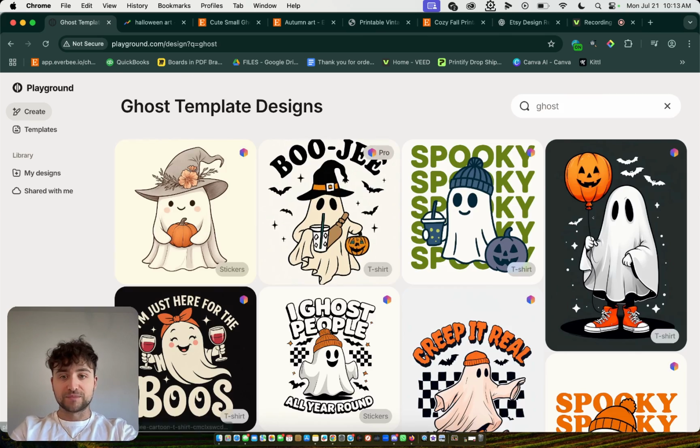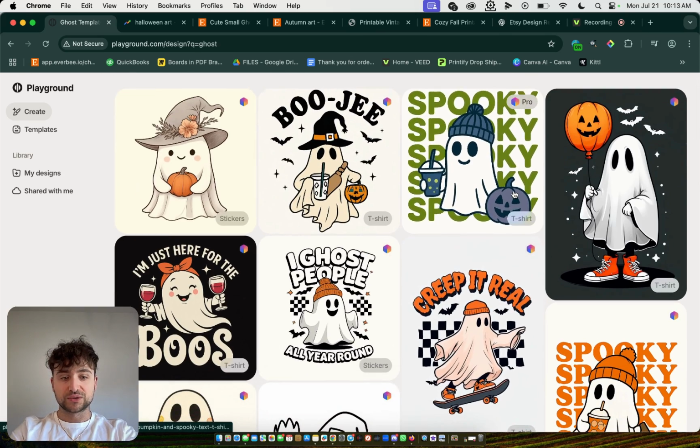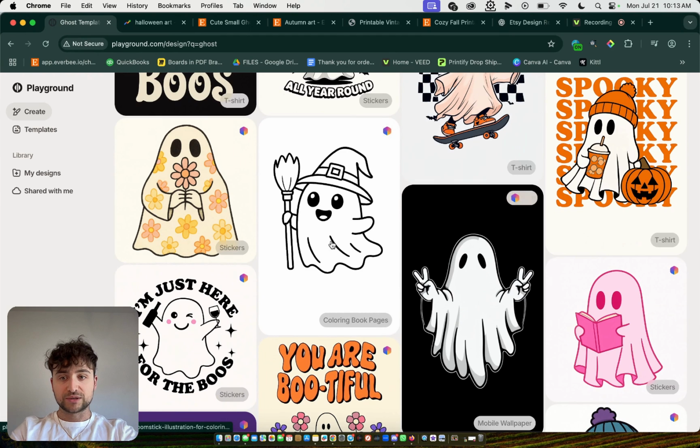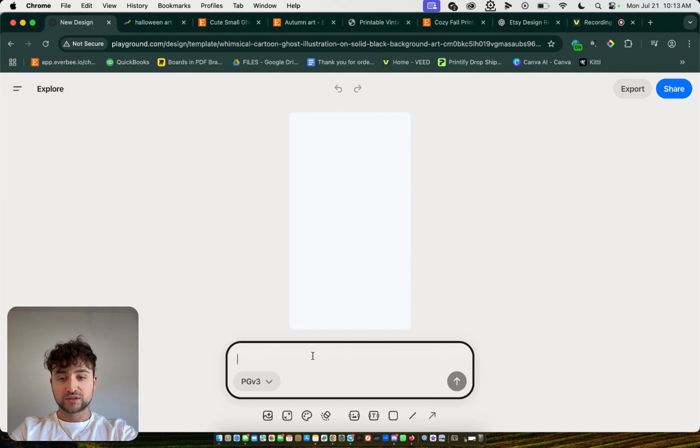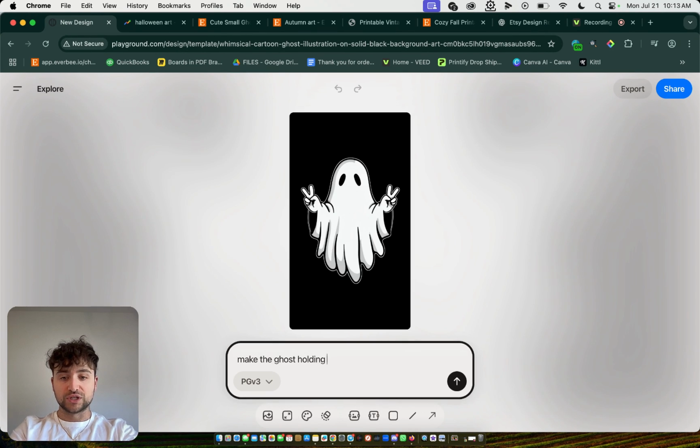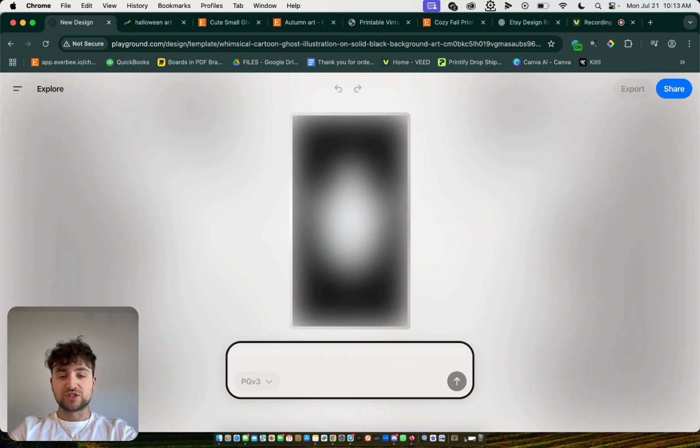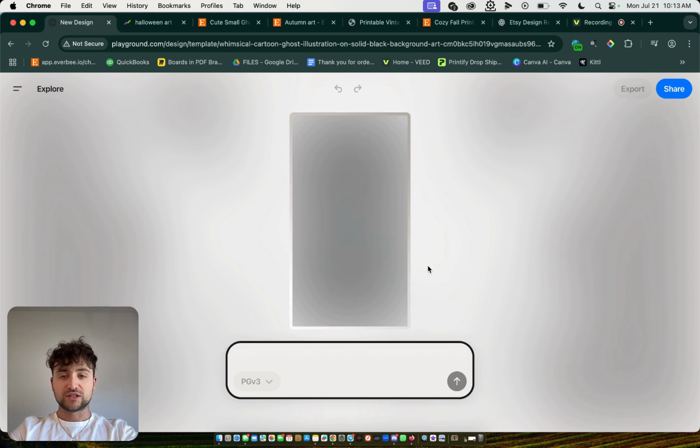Now let's try some other stuff here. So let's say you want to, let's do this one. Make the ghost holding a candle. Just a bit slow lately, not sure why, but let's try it again here.